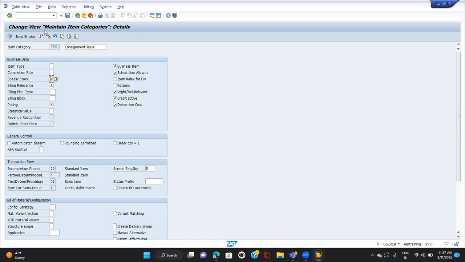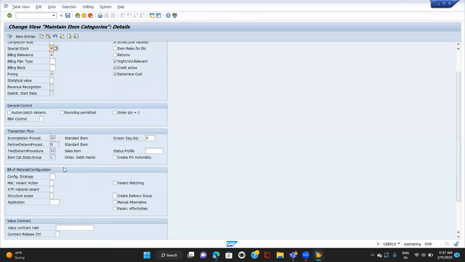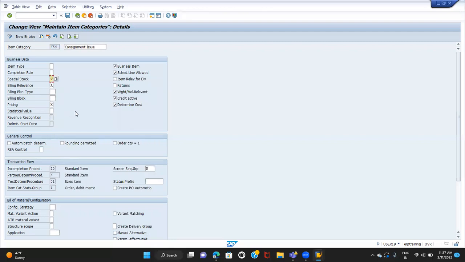Because of this setting, the system treats that particular material as a special stock, because of the special stock indicator W, consignment stock. The system understands it is a reserved stock, so it will be delivered to the customers from the reserved stock. This is one of the major important settings we need to remember. Remaining everything is the same as the normal item, TAN.